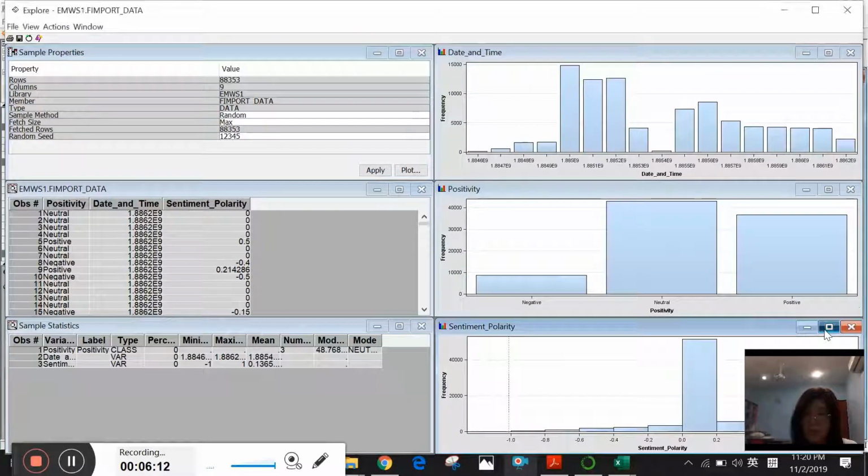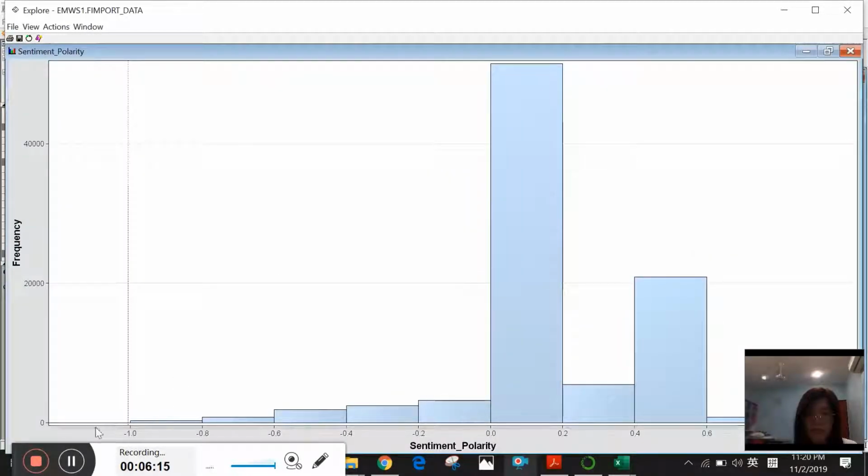For the sentiment polarity, we can see that the polarity score between 0 and 0.2 is the highest, which means that most of the tweets contain neutral sentiment, and then it is skewed to the right, which means there are more positive comments than negative comments. And there is a missing bin here. That means that these tweets contain some missing data.